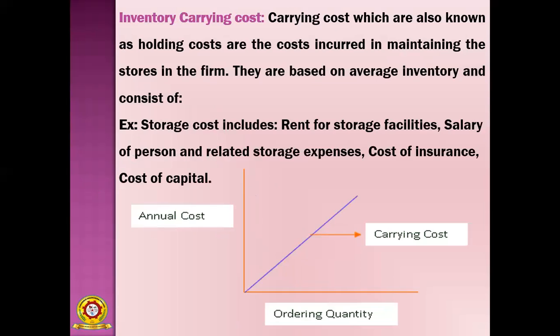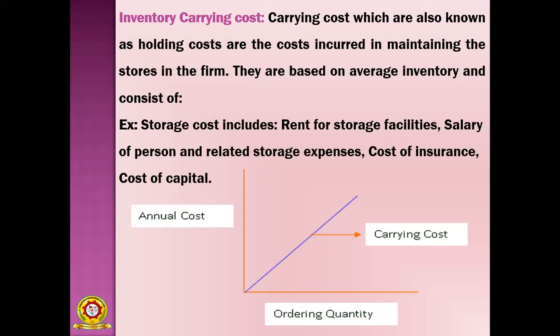Inventory carrying cost is the second one. Carrying costs, which are also known as holding costs, are the costs incurred in maintaining the stores in the firm. So after receiving the material, the holding cost and the cost of maintaining the stores is called carrying cost.